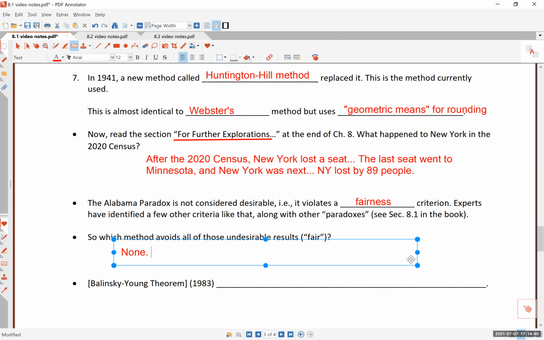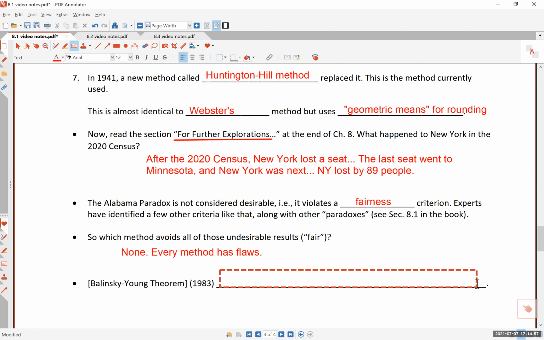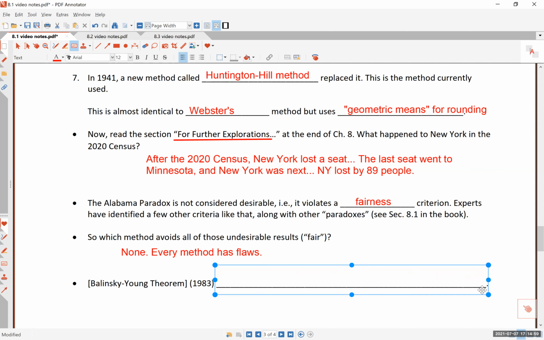The answer is no, nobody has ever come up with a method that is always going to satisfy all of the fairness criteria. In fact, every method has flaws. So are we still waiting for a perfect method of apportionment? The answer is no. Why not?